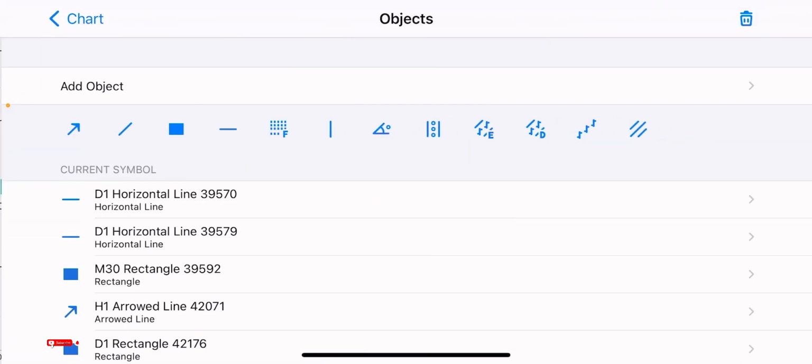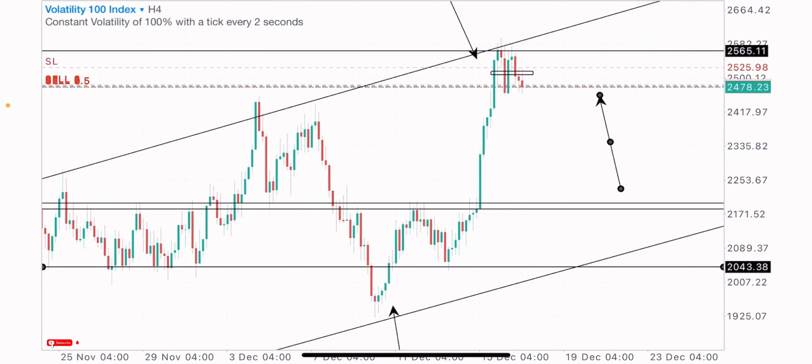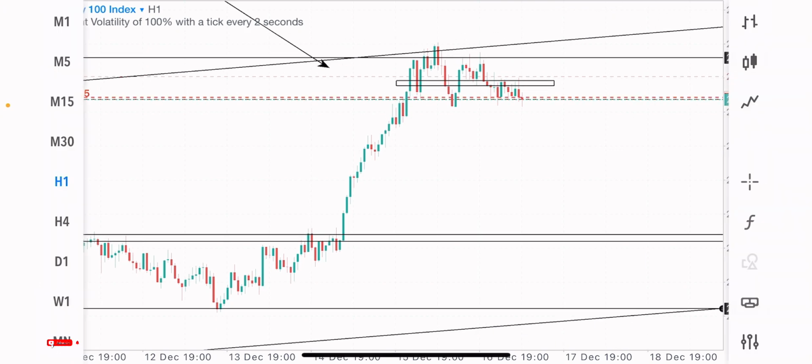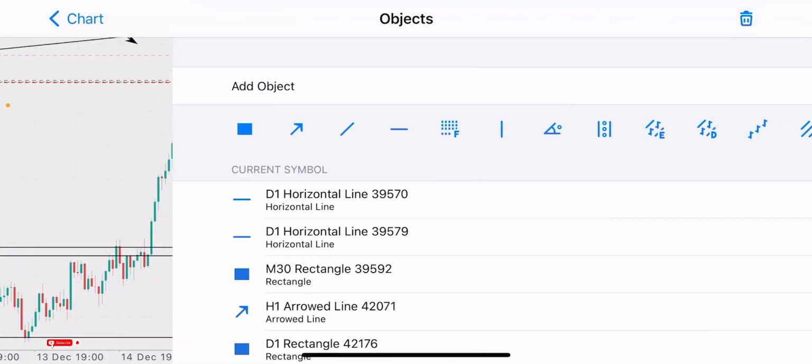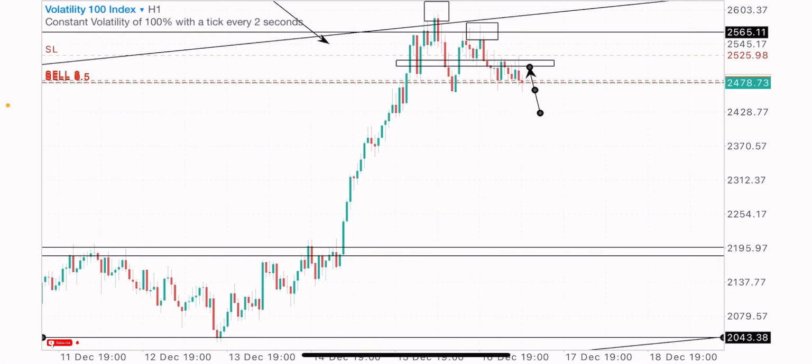So on the approach of our trend resistance, we got price form a reversal pattern formation, a double top formation. So we got the first highs at this zone, then we got the second highs at this point. So we can see that we are already getting this sell to the downside, and we are getting this little retracement, which is normal in the financial market. We get price retrace, like a little retracement, then the continuation, stuff like that. So the sales is still expected. And remember this is a double top formation, the second high we got was a lower high, which is a bearish formation.